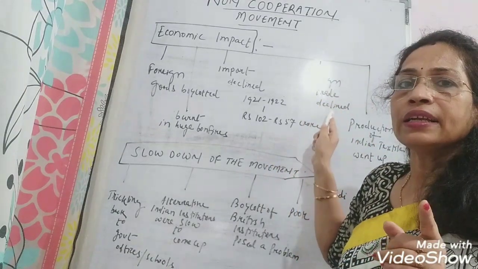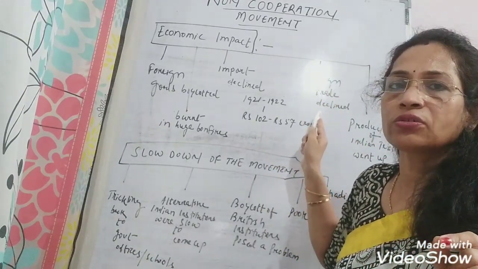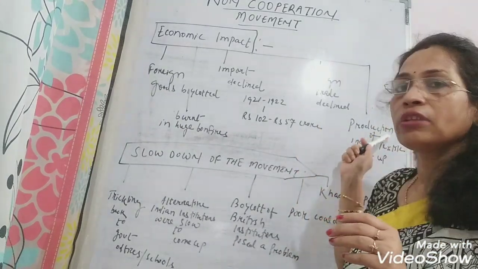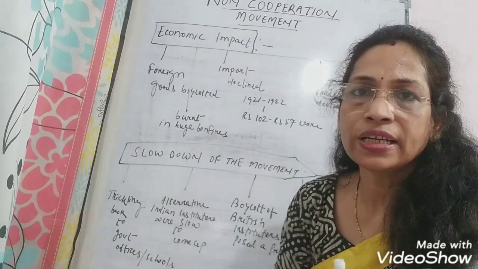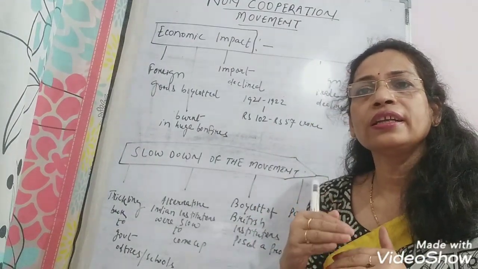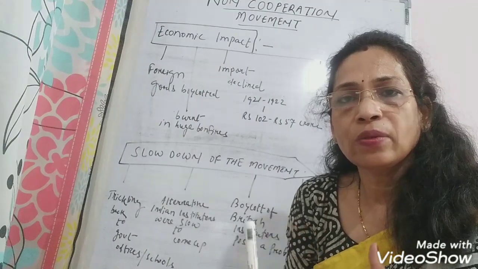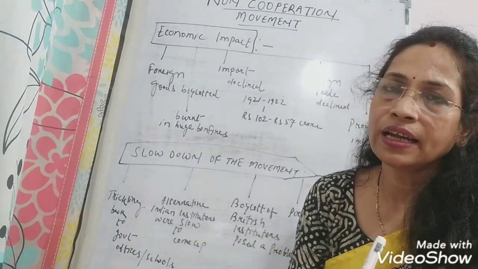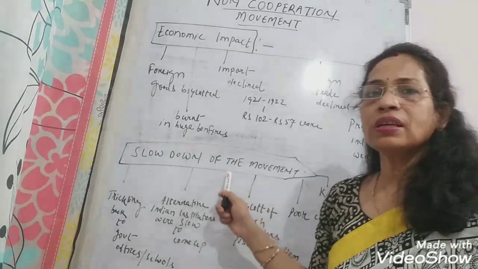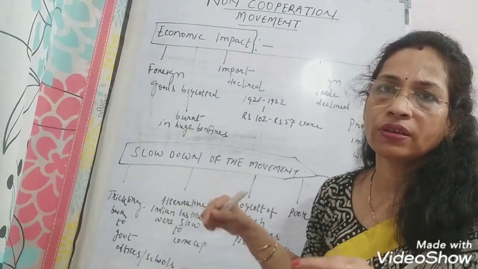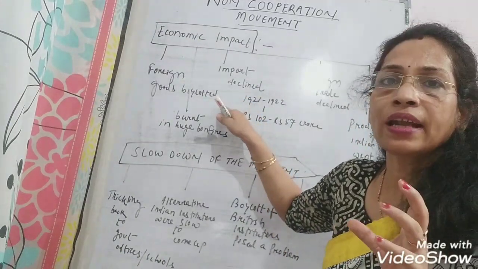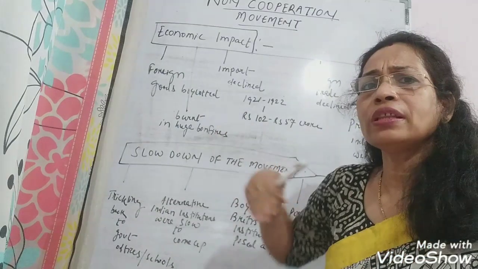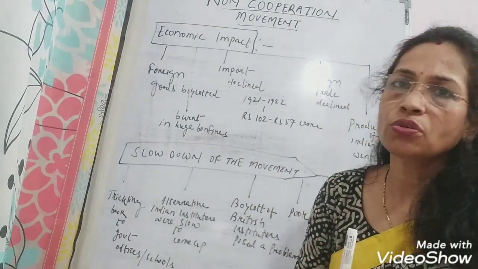And many Indians refused to trade in foreign goods, so foreign trade also declined, and it was a period during which there was a boom in the Indian textile industry. So the Indian textile industry developed, it means there was more production in the Indian textile and handloom sector. Now next we will discuss why the movement slowed down, when we could give a great economic blow to the British government through the non-cooperation movement.